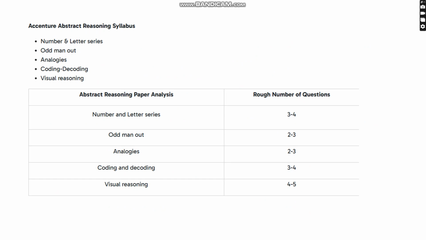Coming to abstract reasoning. In the case of abstract reasoning, number and letter series, 3 to 4 questions. Odd man out, where they will give a series and we have to find the odd man out. For this, they are putting 2 to 3 questions. Analogies, 2 to 3 questions. Coding and decoding, 3 to 4 questions. And visual reasoning, 4 to 5 questions. In visual reasoning they put pictures, and based on the pictures, we have to find the appropriate answer.